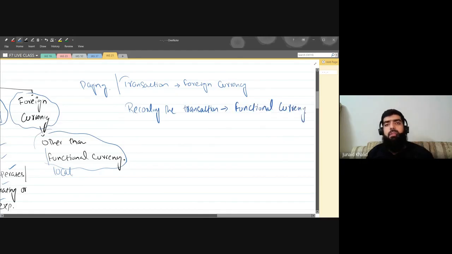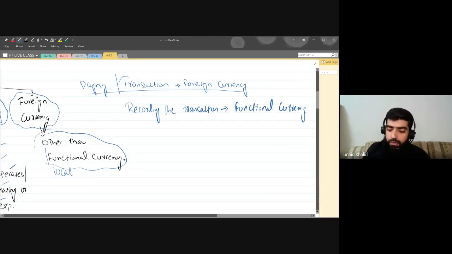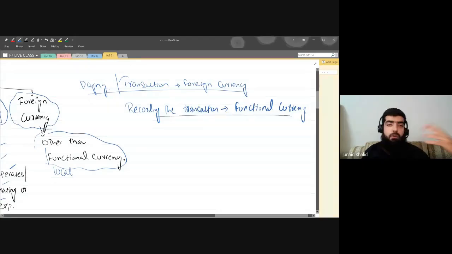That is the problem. We incur a transaction in foreign currency and pay in dollars, but in our books we record the amount in the presentation or functional currency, because we all know that the presentation and functional currency are quite the same. So we record in functional currency, but we pay in the foreign currency.